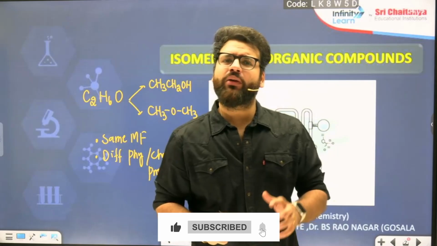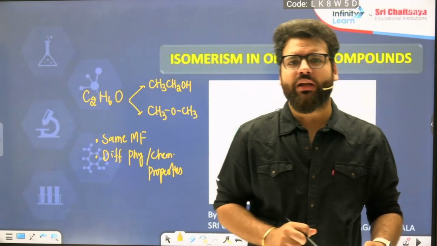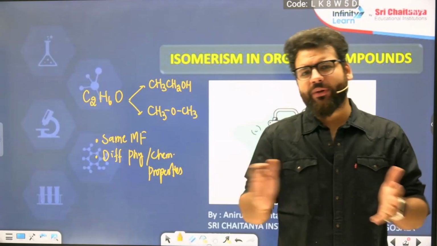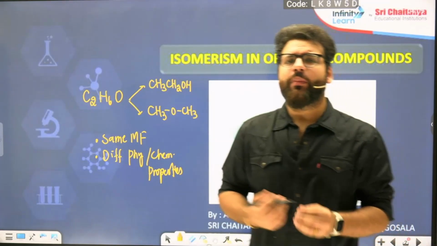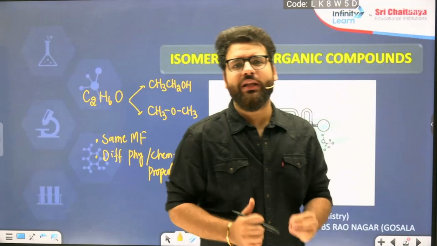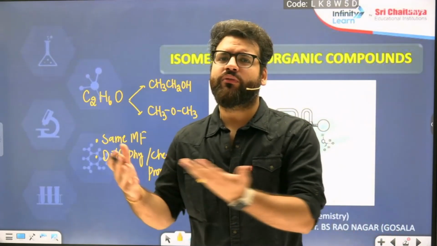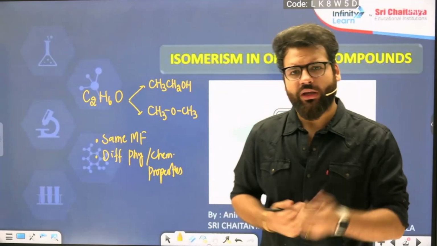We will not be going deep into the classification of isomers. That is a separate topic by itself and requires time. But today I will tell you how to deal with questions where they ask you to calculate the total number of isomers of a particular formula.